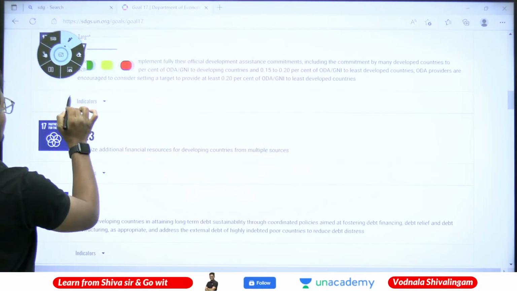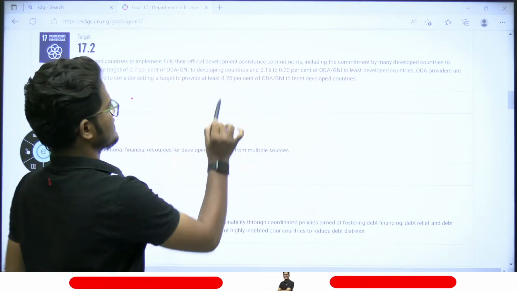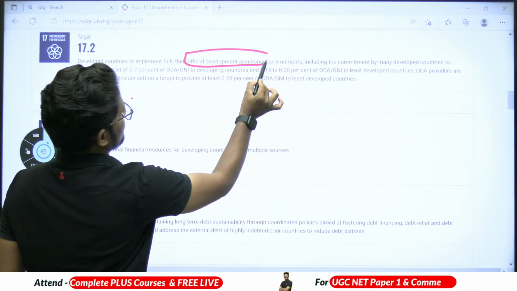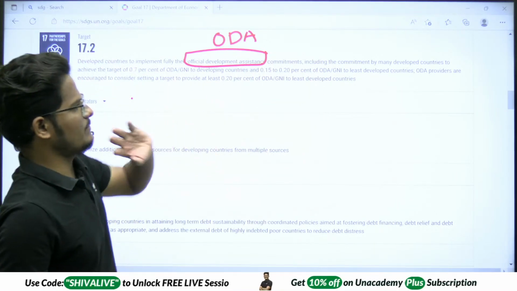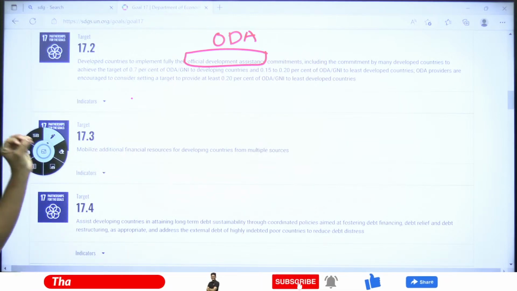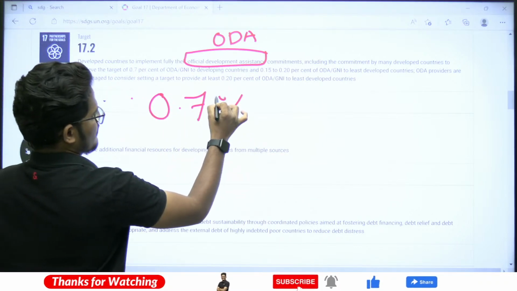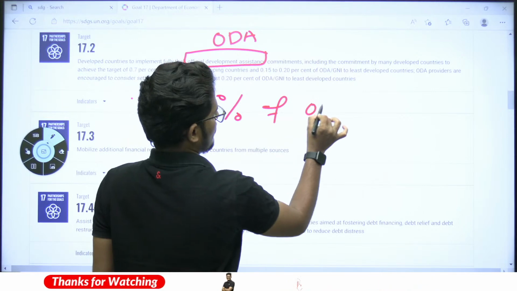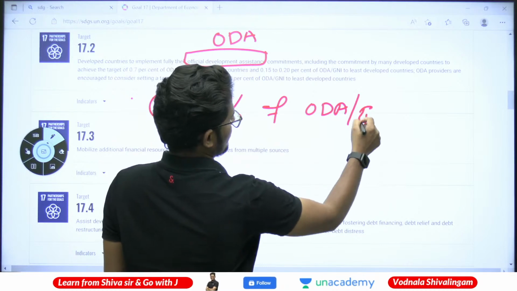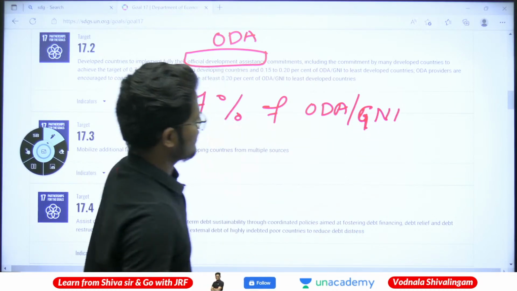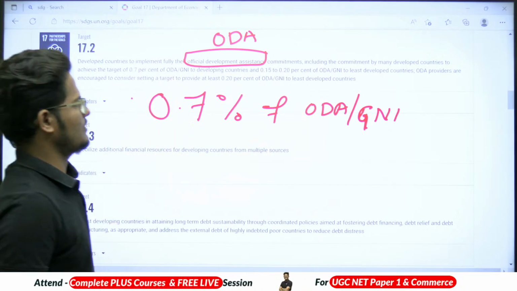Developed countries to implement fully official development assistance, that is ODA, including the commitment by many developed countries to achieve the target of 0.7% of ODA or GNI.